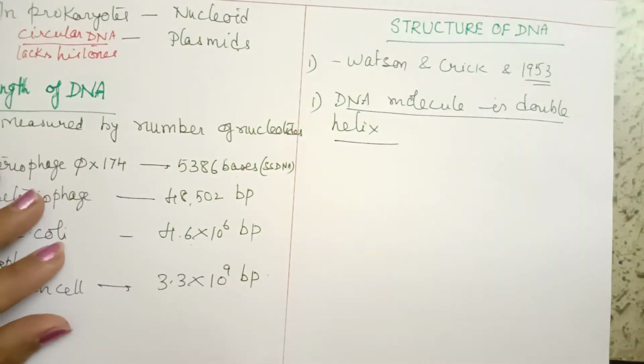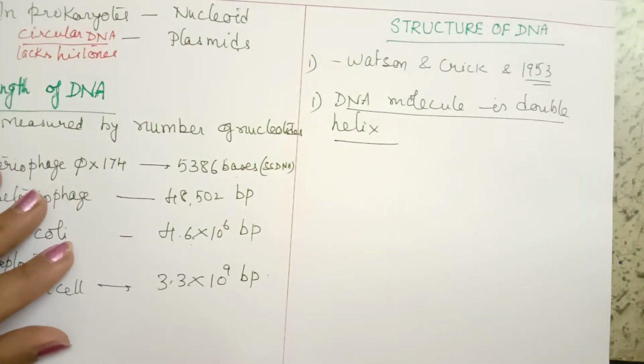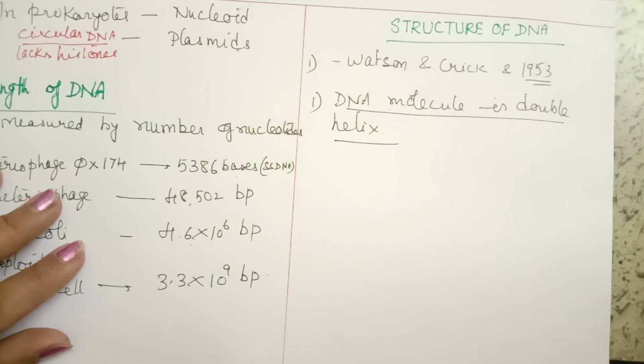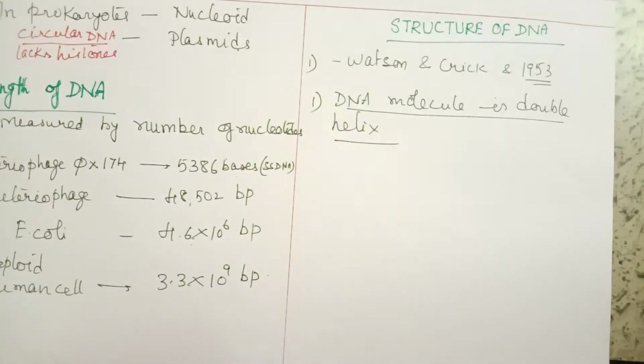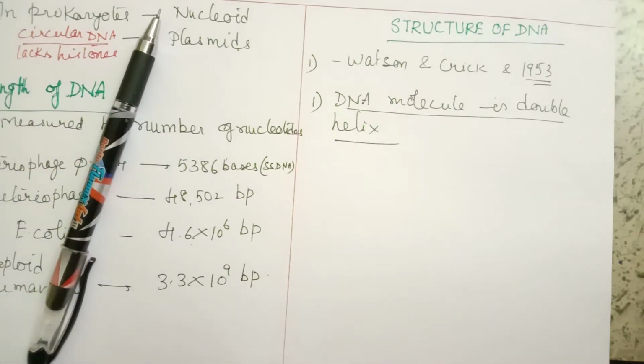DNA is considered to be a double helix according to Watson and Crick. I am going to show a diagram.